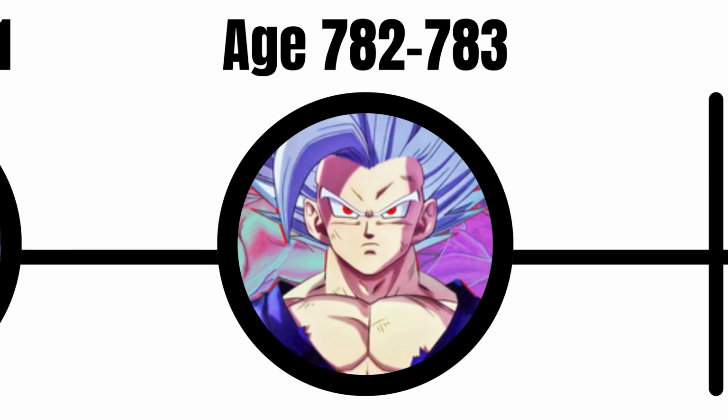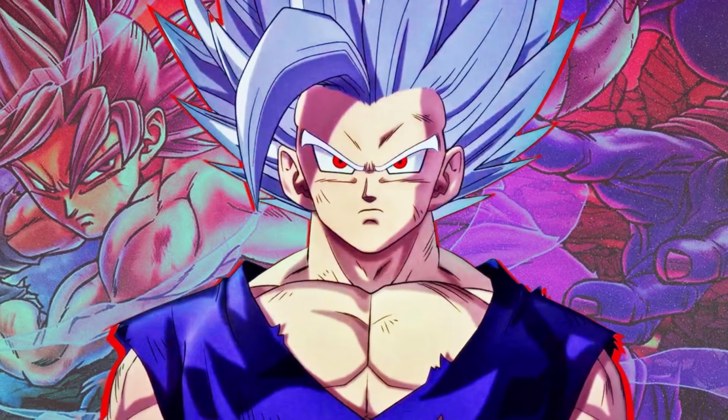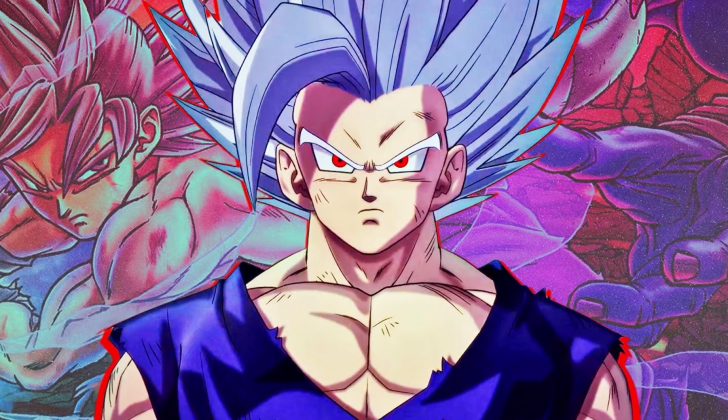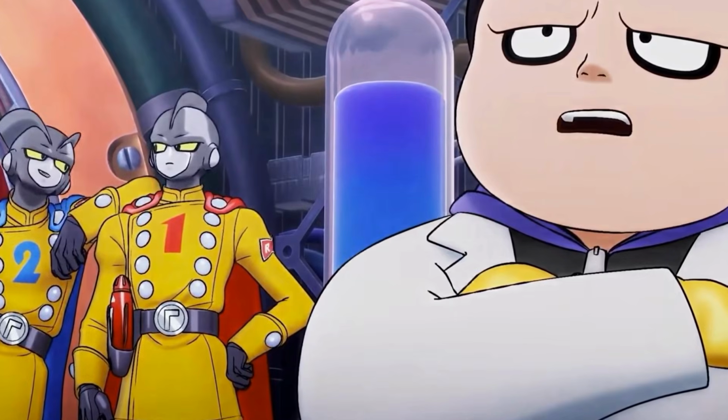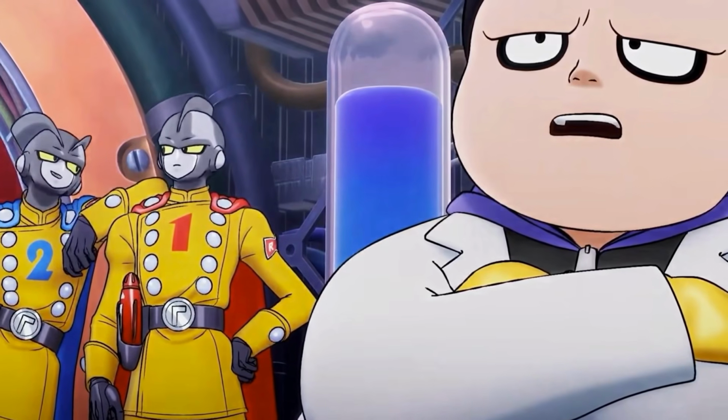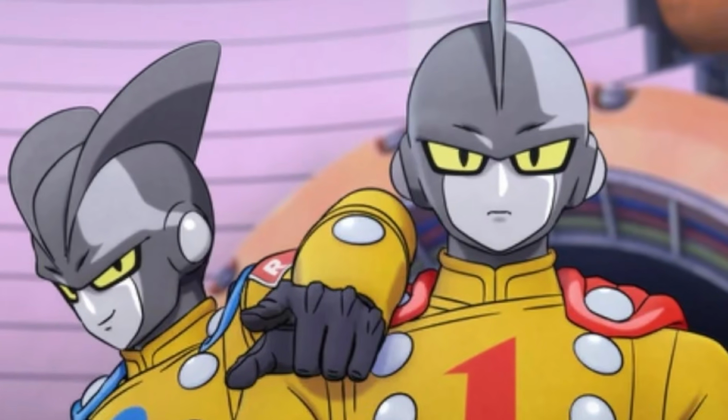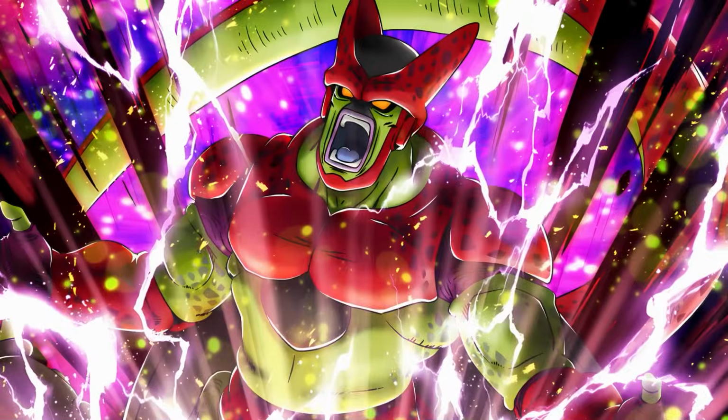Age 782 to 783 leads us to the events that happen in the Dragon Ball Super: Super Hero movie. Dr. Hedo, the grandson of Dr. Gero, creates androids Gamma 1, Gamma 2, and the unfinished Cell Max.